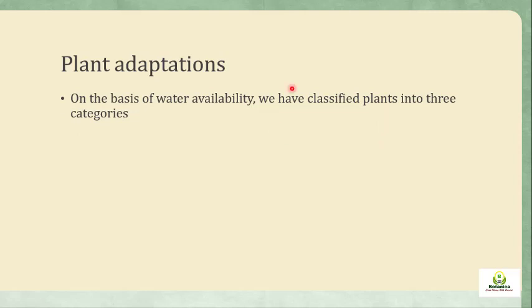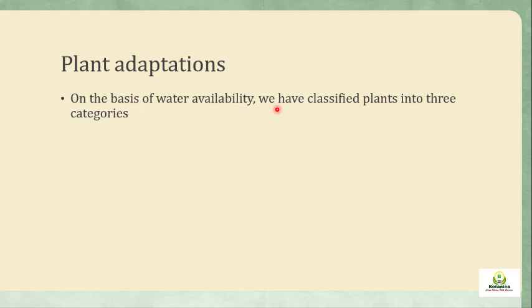So on the basis of water availability, when we classify plants, we have different criteria for classification of plants according to adaptations. But here the criterion which we are following is on the basis of water availability or the area where the plant is growing.